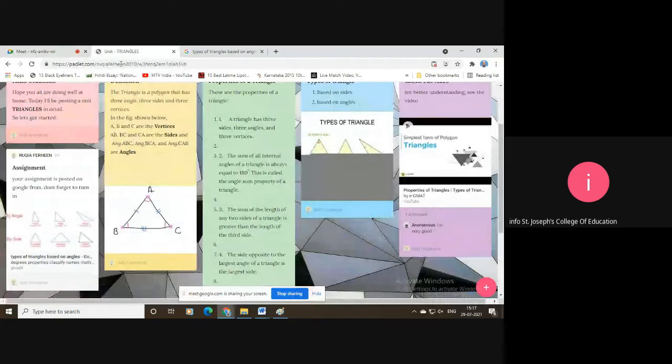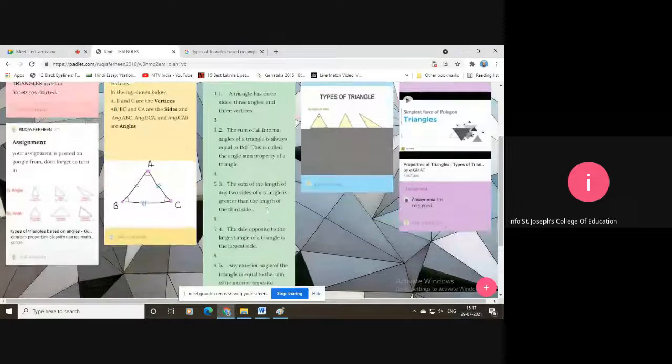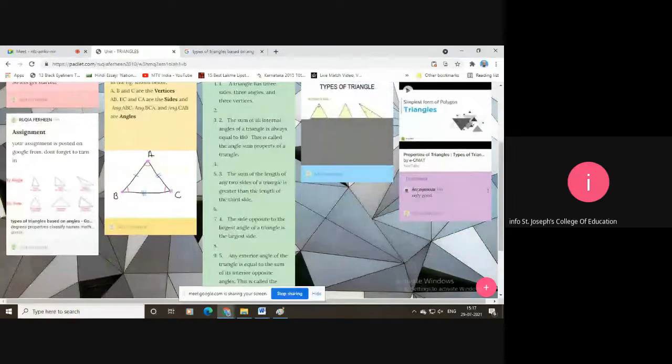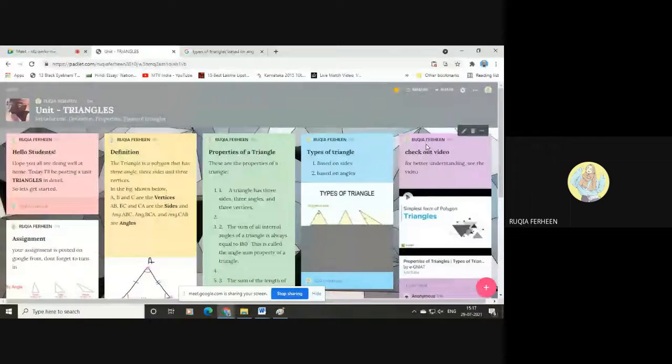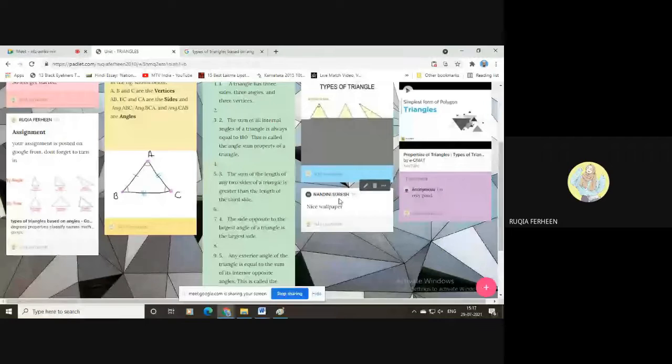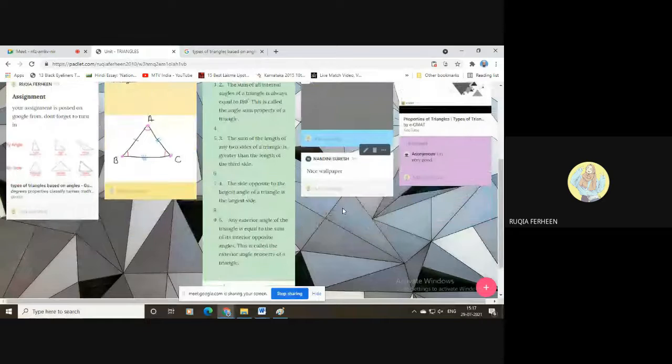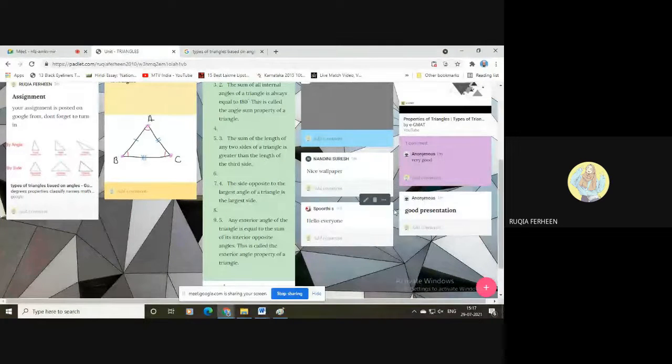Actually, I commented. Are you able to see that? Yeah, anonymous, the third post. Nandini Suresh has posted a nice wallpaper. Can you see it simultaneously appeared on the screen? The moment you edit it or the moment you add some post, it will appear on my screen. Can anyone add so that the other person could also see? Yeah, thank you so much.